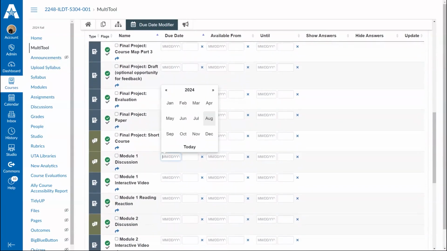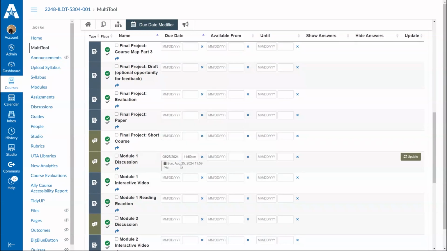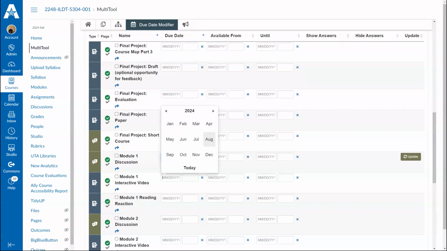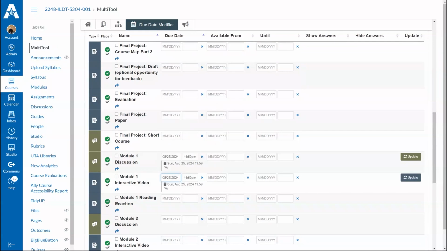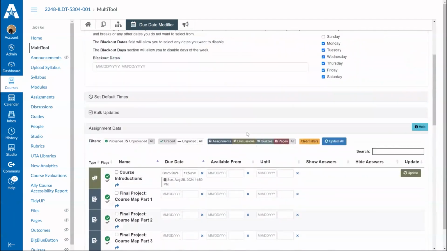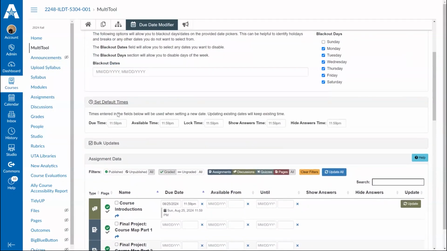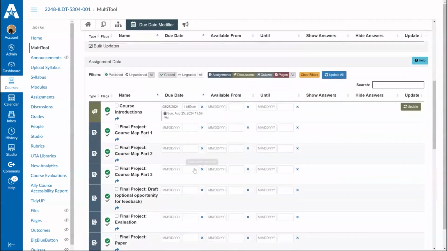And then for the module 1 discussion, we'll choose that again. And then instead of copying and pasting for each module assignment, you can copy the text and paste it below. And then if you want it to be due at a different time that's not 11:59, you can go to set default times and change any of those to be whatever time you'd like it to be, but I'm going to leave it at 11:59.